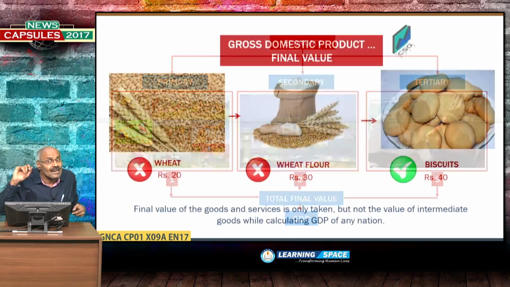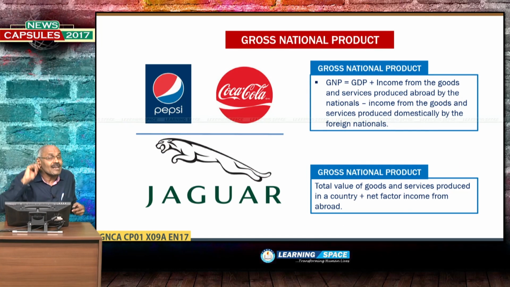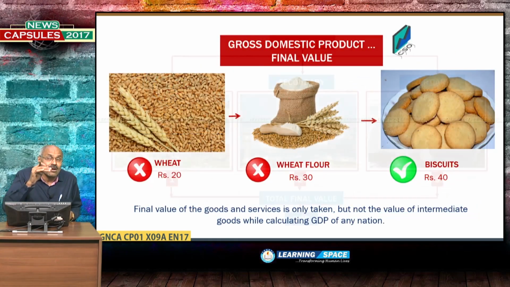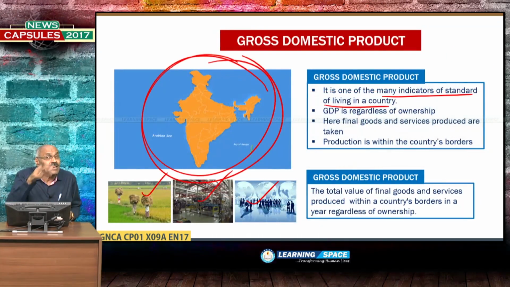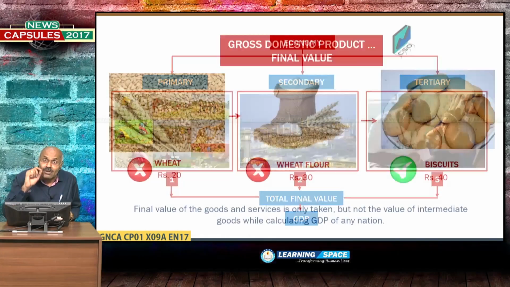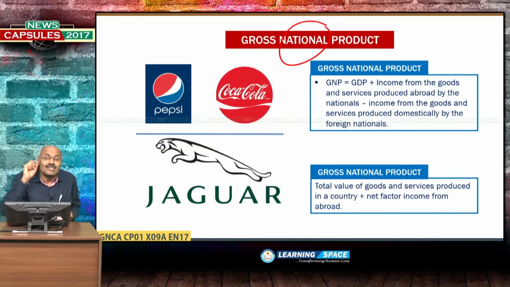So, after learning about these things, now let us look at gross national product. National, the name itself indicates, is the total value of goods and services produced by the nationals of a particular country. So please understand carefully: we discussed gross domestic product within the geographical boundaries of the country. Now we are talking about gross national product. Gross national product basically talks about the nationals of the country.